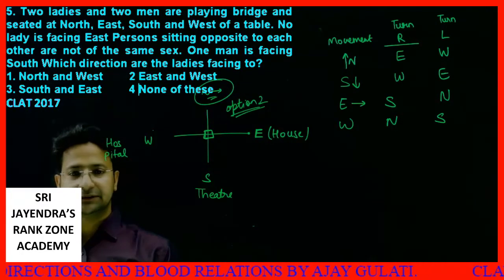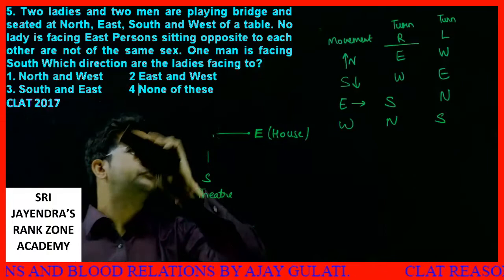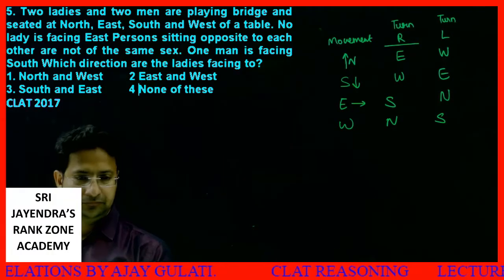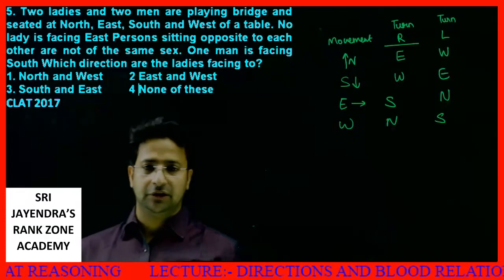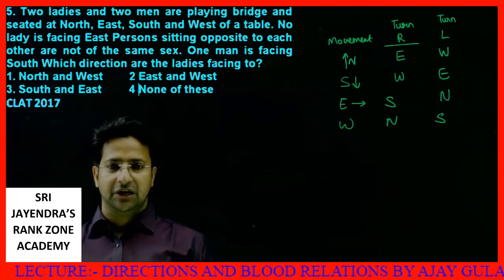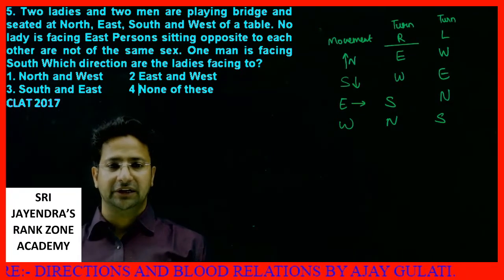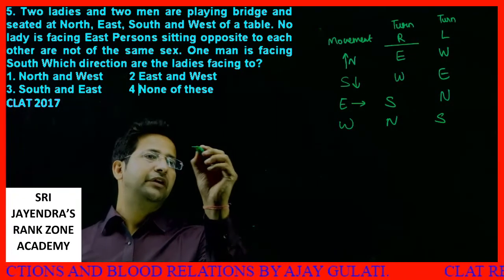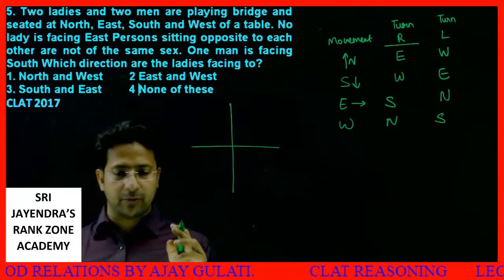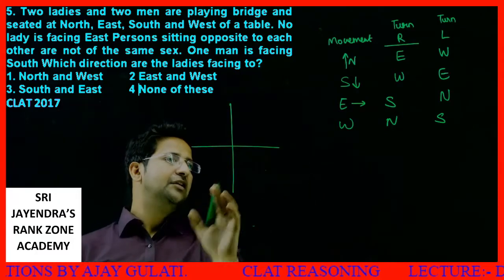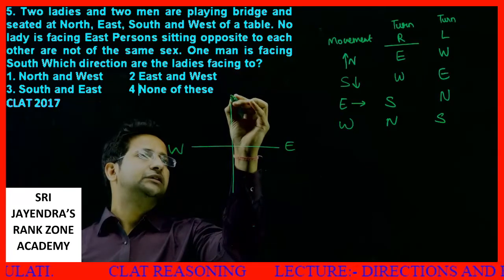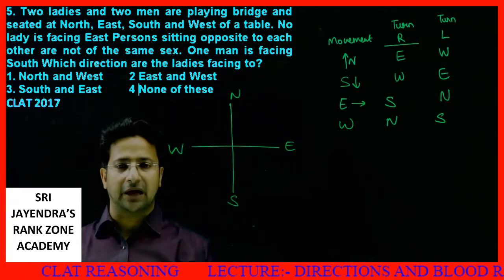Read out the question, students. The next question we have is, 2 ladies and 2 men are playing bridge and seated at north, east, west and south of a table. We have 2 men and 2 ladies. Ladies are denoted by L, men are denoted by M. These are the directions. This is east, this is west, this is north, this is south.